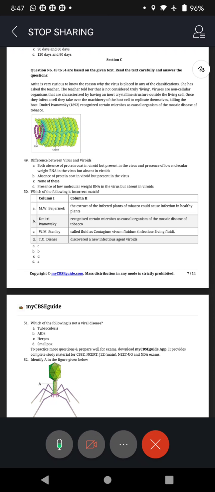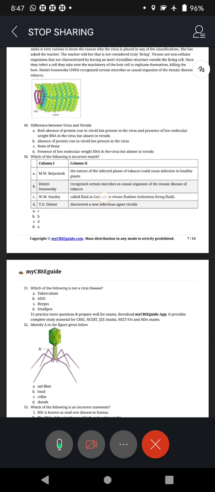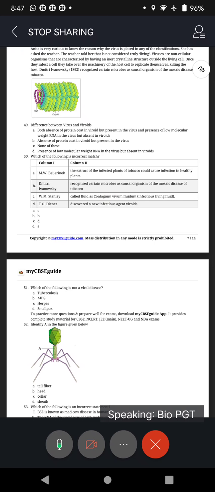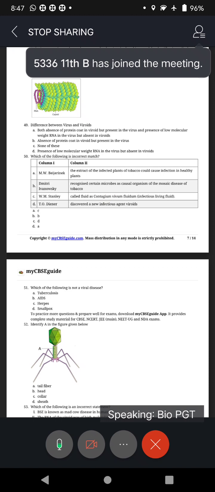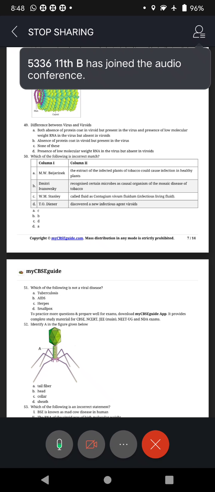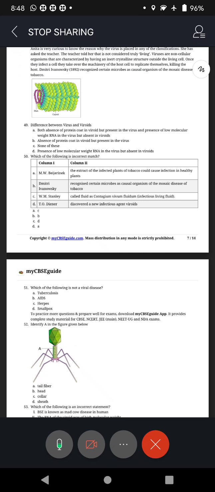Dmitry Ivanovsky in 1892 recognized certain microbes as the causal organism of the mosaic disease of tobacco. You know, in tobacco there is a disease called mosaic disease. Just like in your home you must have mosaic flooring, isn't it? A small tile will be there, and over the tile there will be designs like dots, flowers. That's called mosaic.